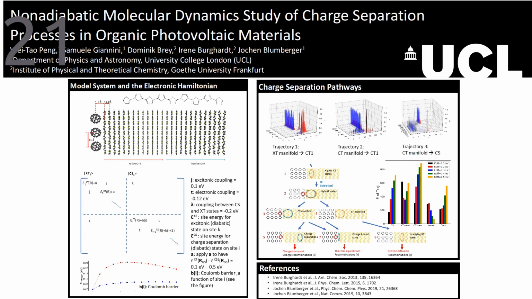In this study, we would like to extend our fragment orbital-based surface hopping method, which has been successfully applied to understand the charge transport mechanism in organic crystals, to include Frenkel exciton states, so we can use the method to understand the organic donor-acceptor blend systems. We first apply the newly developed method to a model system proposed by Irene Burghardt's group and compare to their MCTDH dynamics. We then discuss the charge separation pathways predicted by our method.